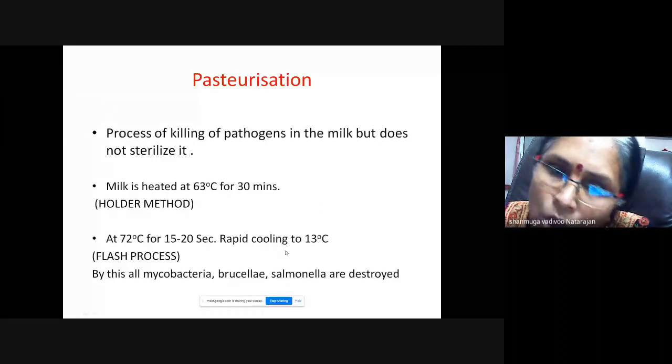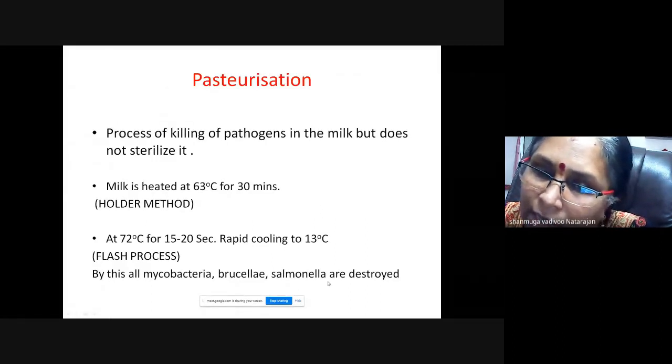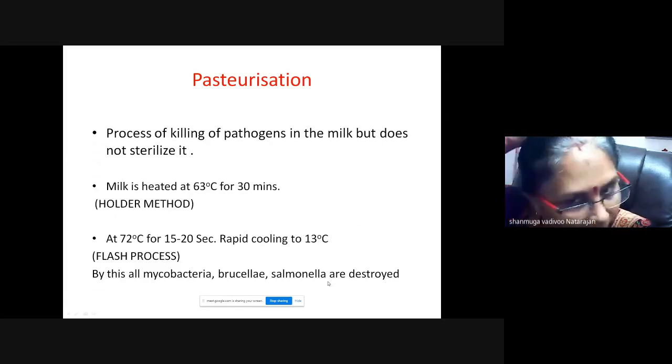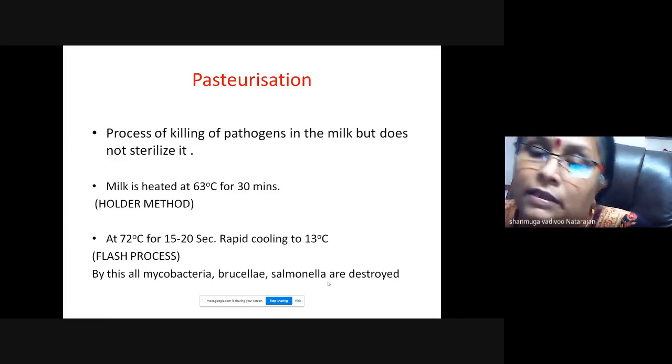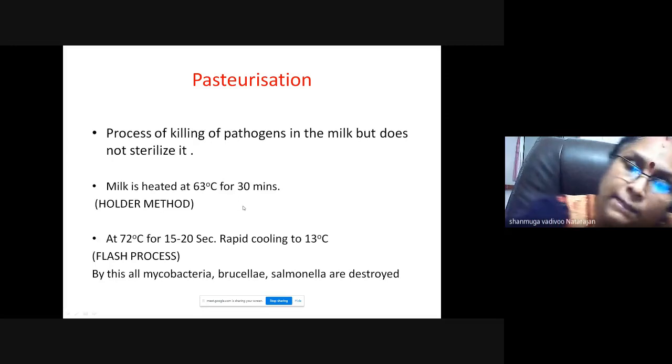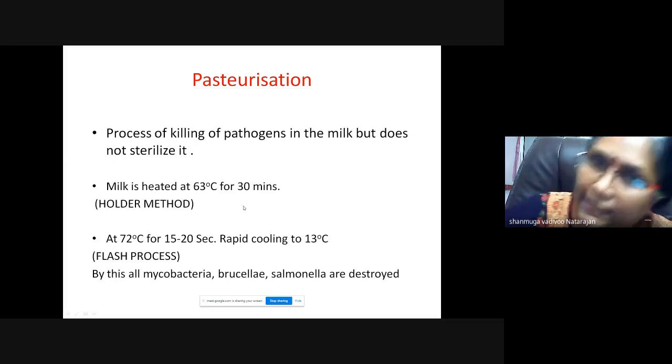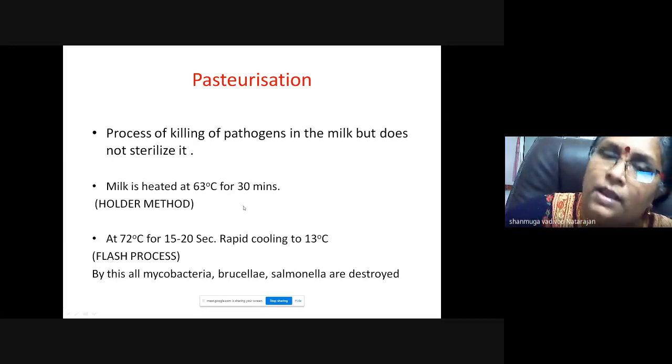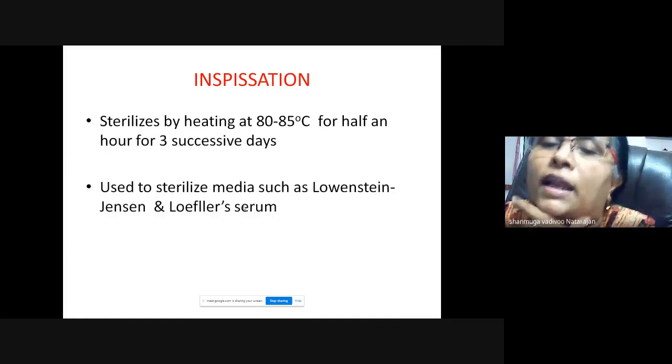So all mycobacteria, brucella, salmonella are killed. So if this kills them, most of the viruses will also be killed. Okay, they are all destroyed. So you have to memorize this temperature and that holding time. So this is pasteurization. And the next method is less than 100.